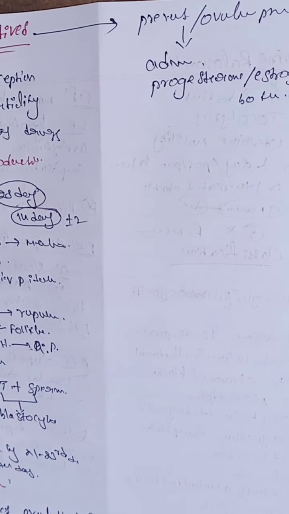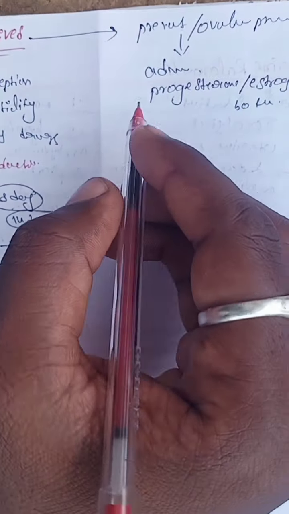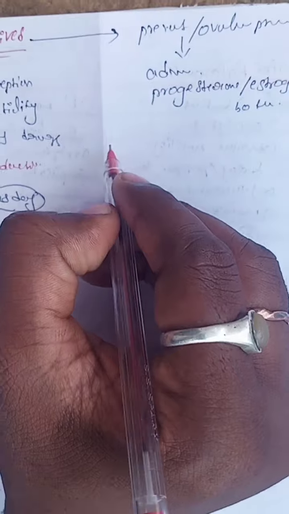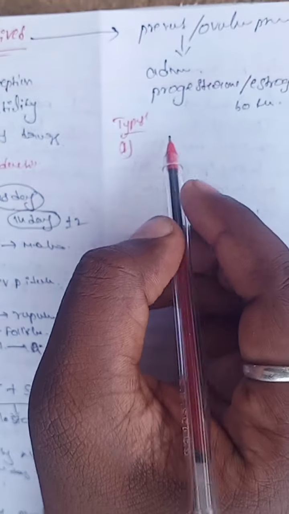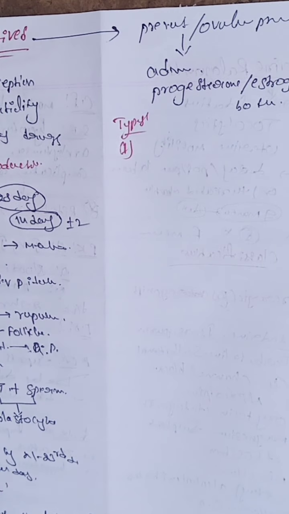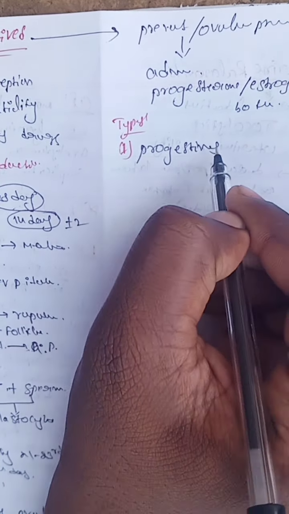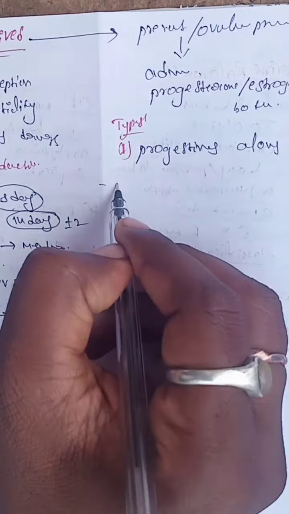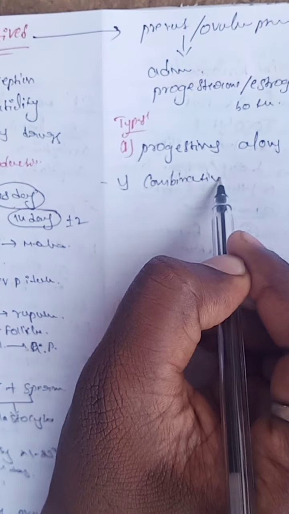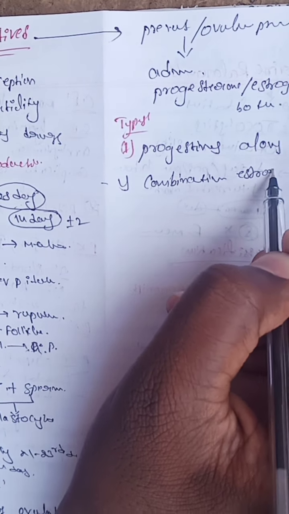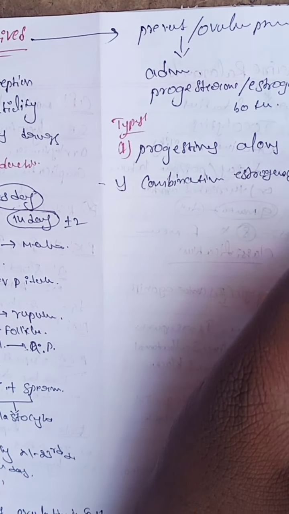Now, which types of preparations are used? Oral contraceptive pills come in different types of preparations. Number 1 is progestin alone. Number 2 is a combination of estrogen and progestin.